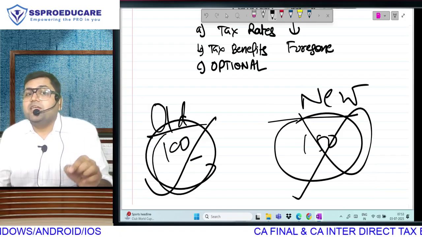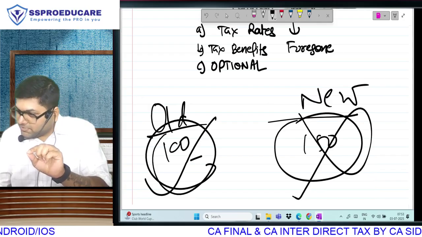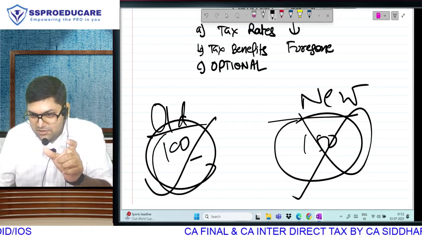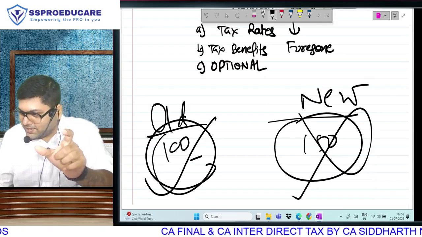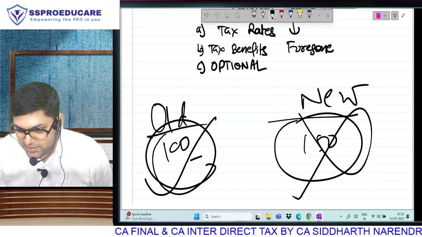So in income tax, whichever place you get an option between two things, always remember that you should know both. First tell your client the higher liability, then tell your client the lower liability, so that you can tell your client how much you save.